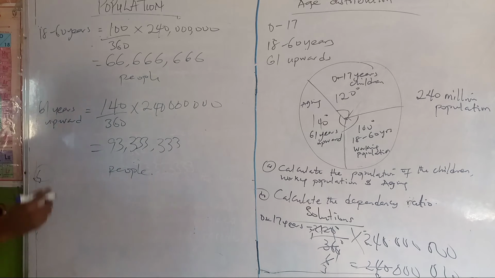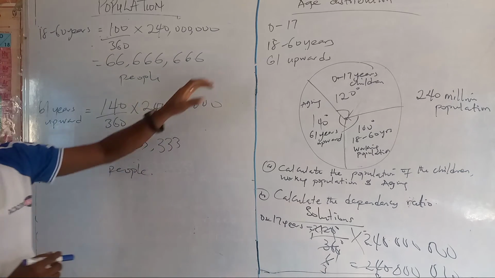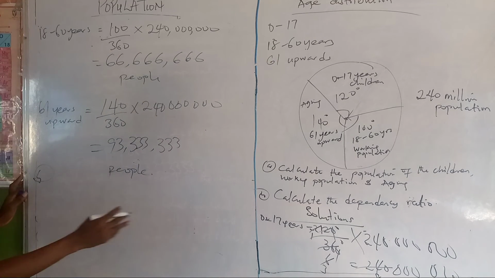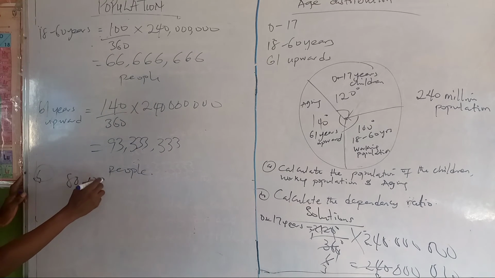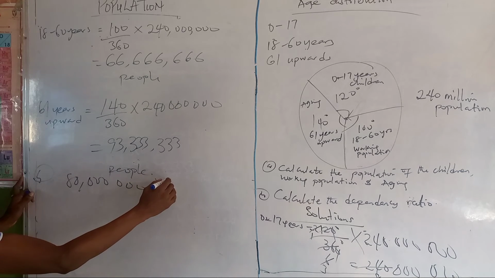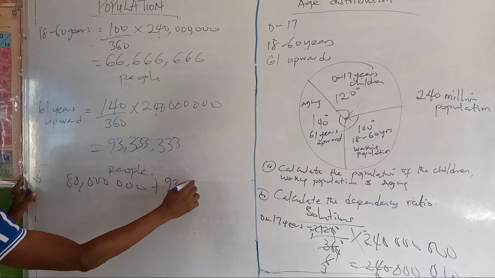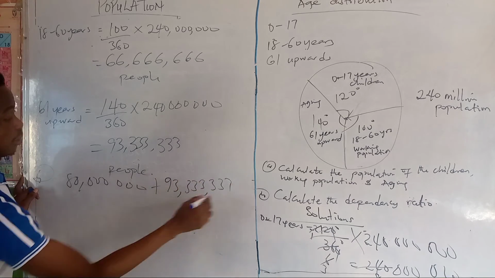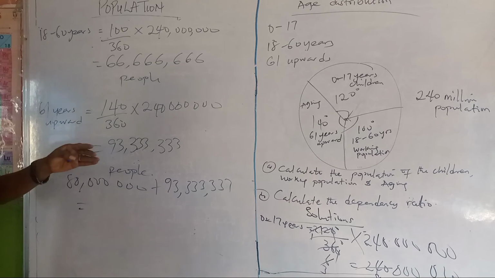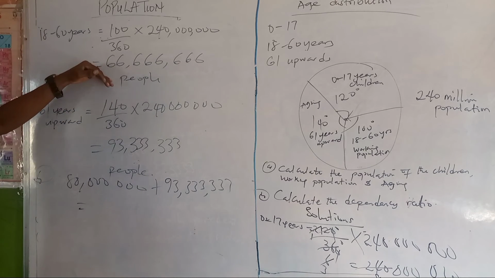Now, finally, talking about dependency ratio, we have two categories that are dependent. This is category 1 and the last category. The only thing we need to do is add category 1, which is 80 million, plus 93 million people. Then we find the ratio to 66 million people.